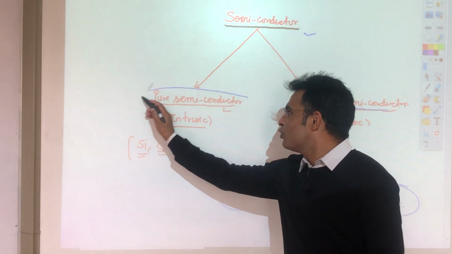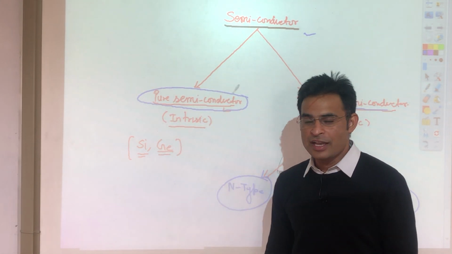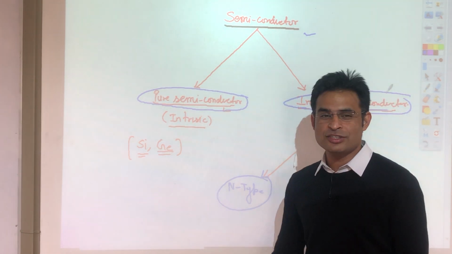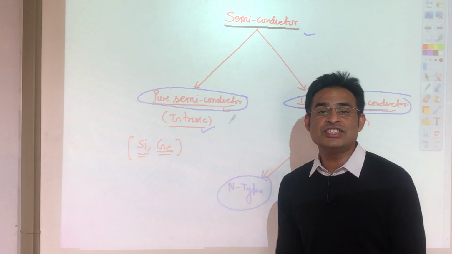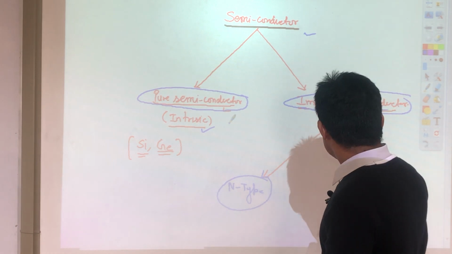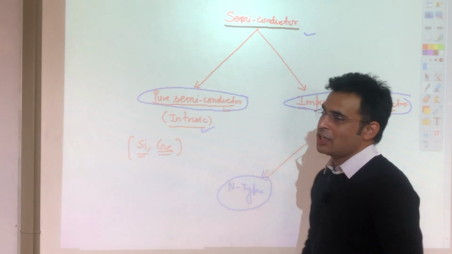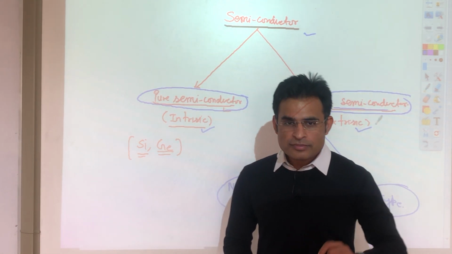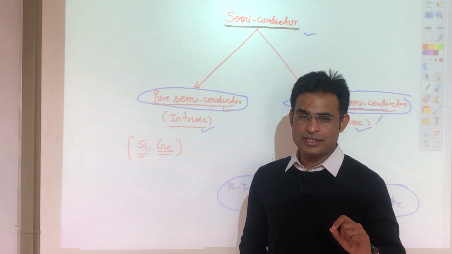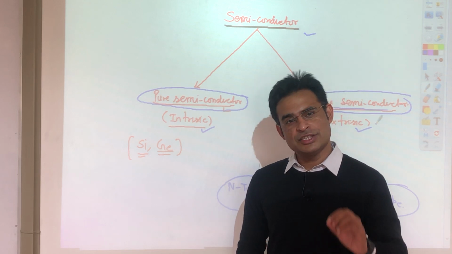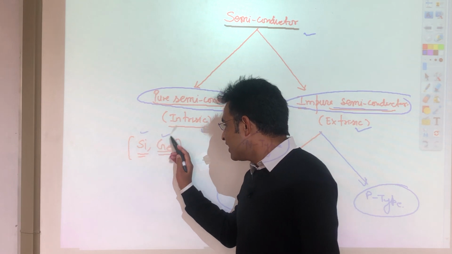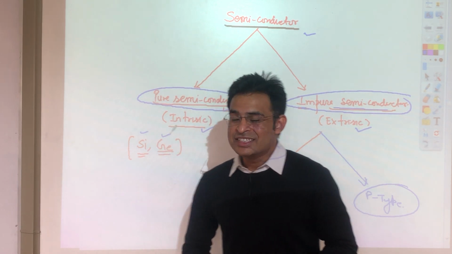One is pure semiconductor and another one is impure semiconductor. Pure semiconductor we also call intrinsic semiconductor, and impure semiconductor extrinsic semiconductor. So, what is a pure semiconductor? Basically we use silicon or germanium. Other semiconductors can also be used, but silicon and germanium are easily available.